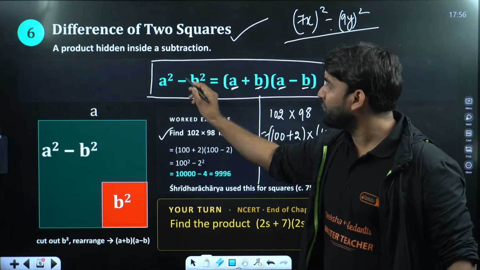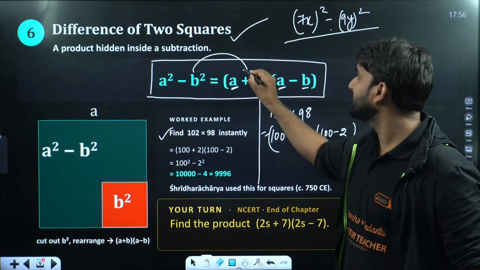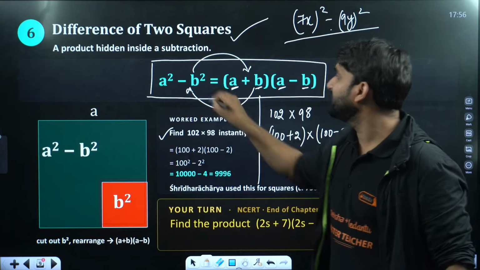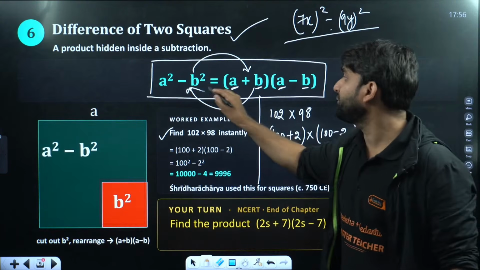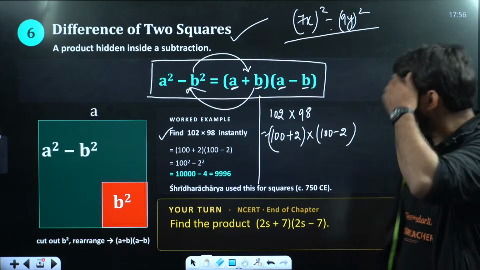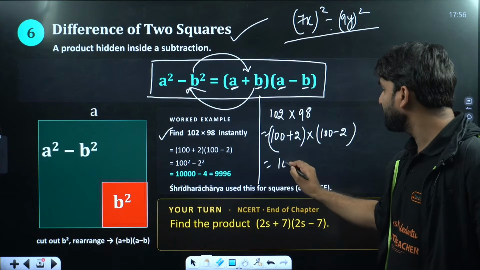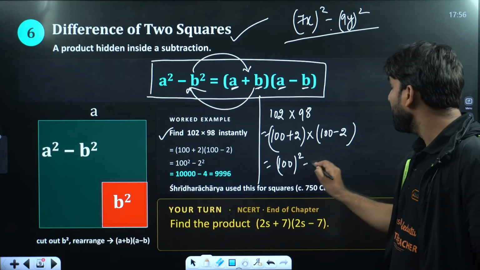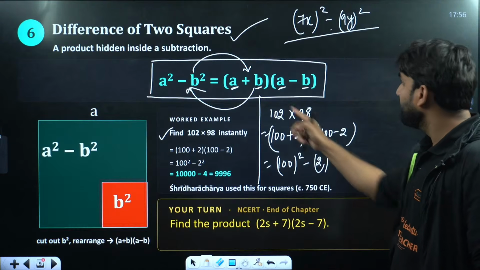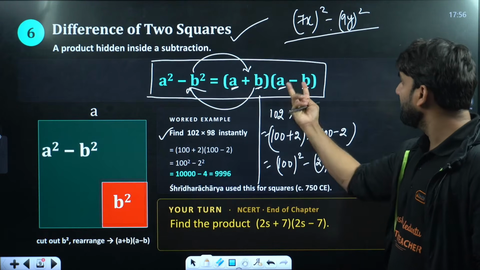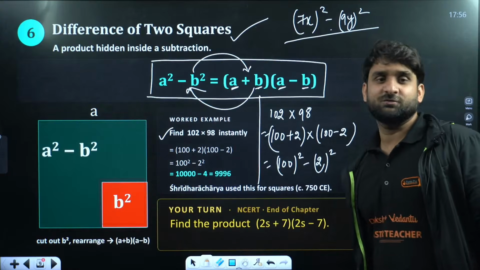So if A square minus B square can be written as this, right? It can also be written as this. The reverse is also possible. The backward is also possible. So we can write here 100 square minus 2 square, because a plus b into a minus b can be written as a square minus b square.